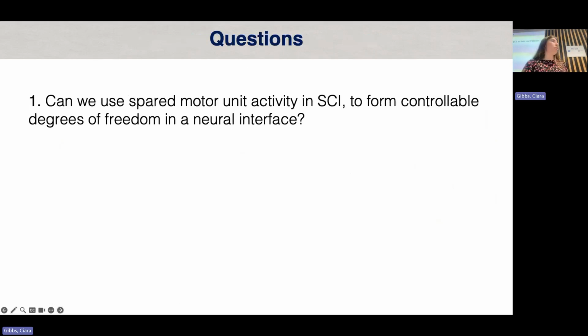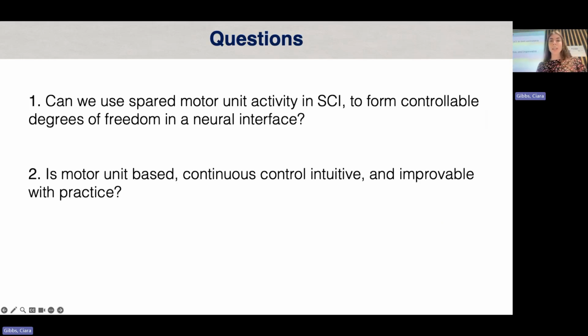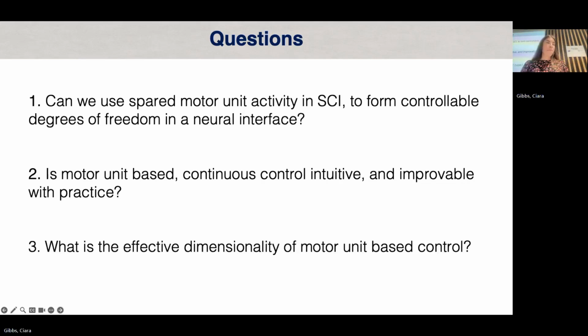The first is if we can use spared motor unit activity in spinal cord injury to form controllable degrees of freedom in a neural interface. Secondly, if we are able to harness these spared motor units, can they use them in a continuous control manner? Is that control intuitive, and is it improvable with practice across sessions? And finally, what is the effective dimensionality of the control? Can we extend it to multiple degrees of freedom?